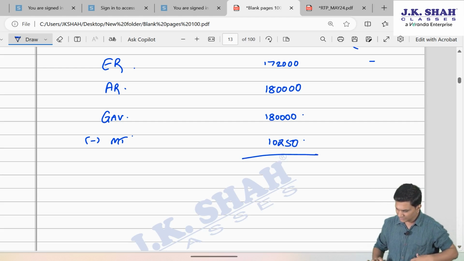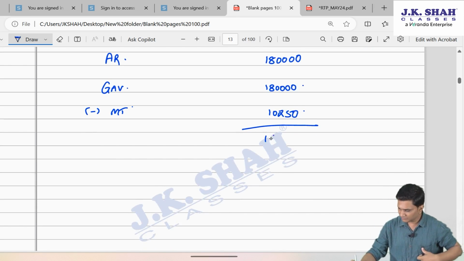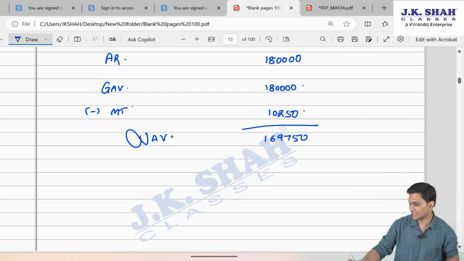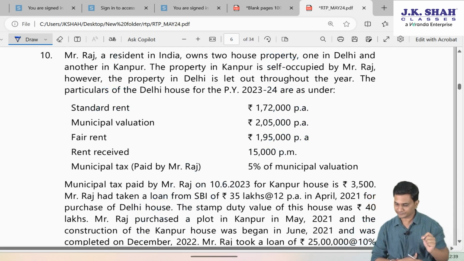So 180 minus 10,250. The NAV of Delhi house will be 169,750. And the NAV of Kanpur house is anyway 0 because that's a self-occupied property.